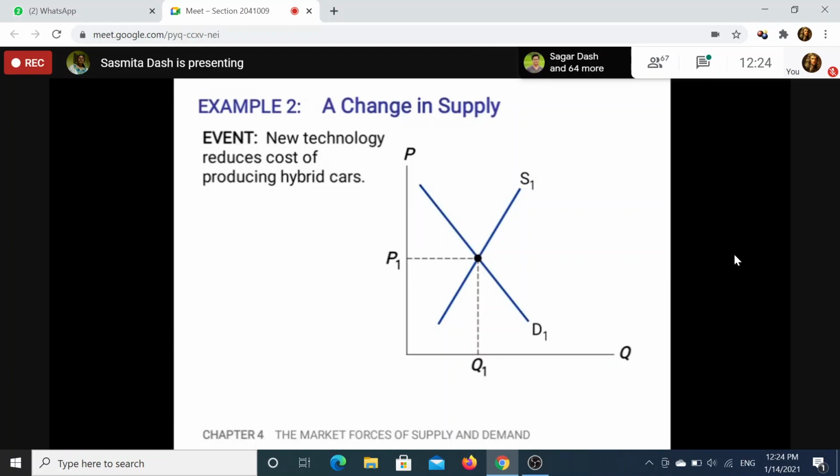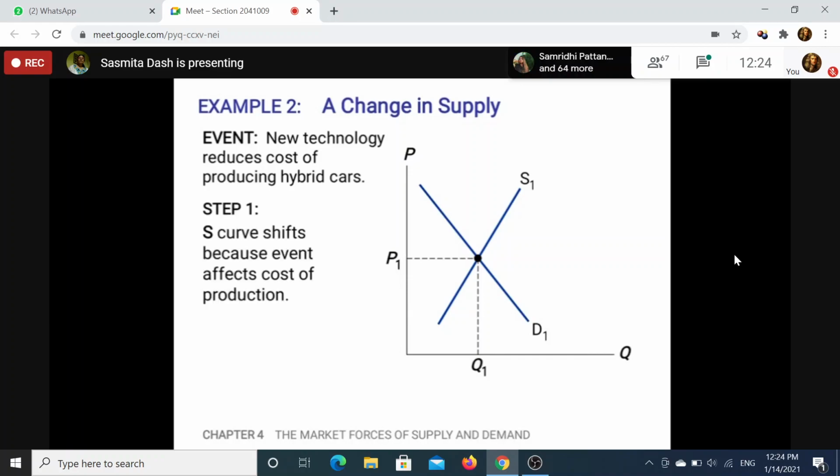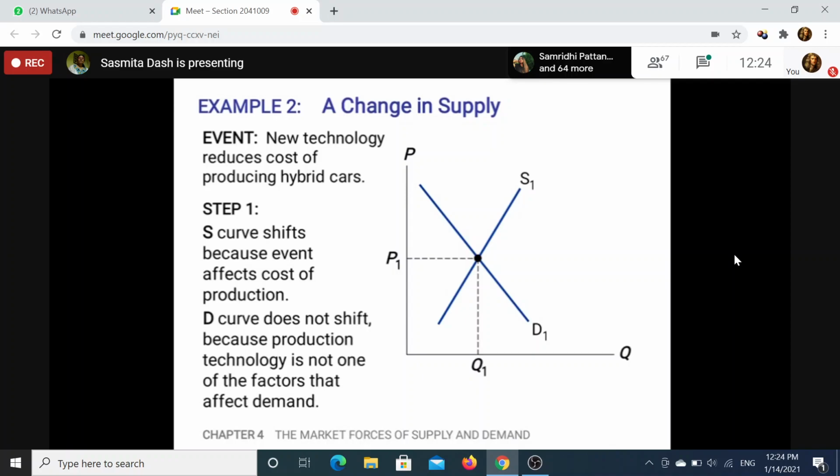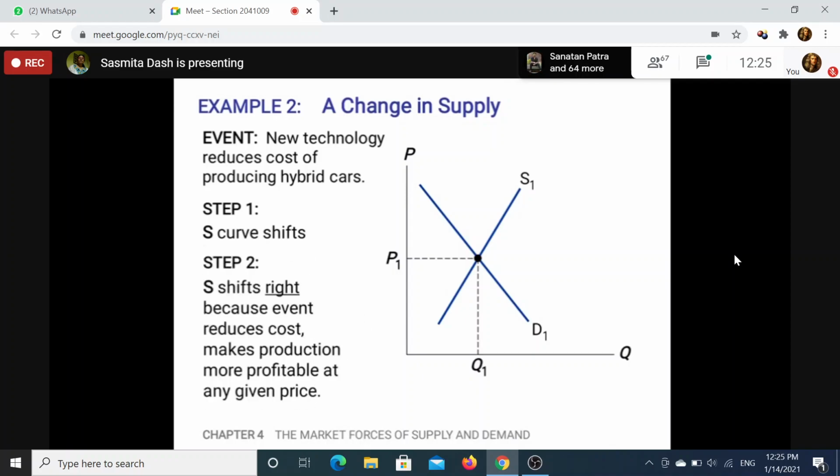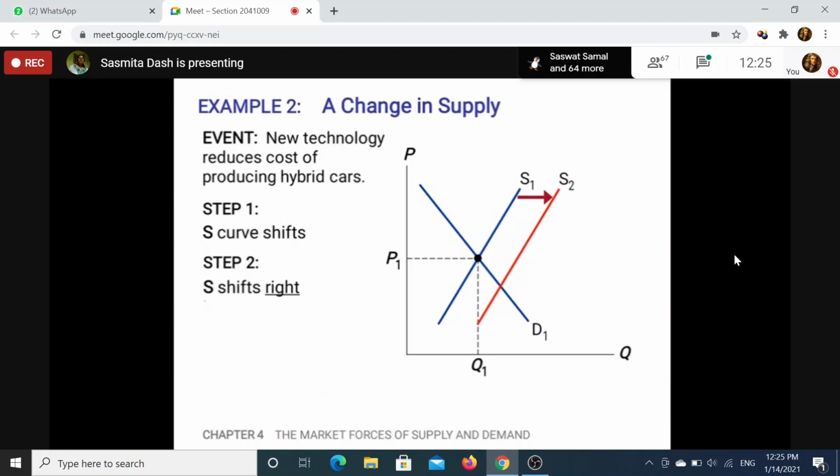That means when the cost of production reduces, there is more profit. More profit means more production, so more supply. So what will happen? The supply curve will shift rightward, because reduced cost makes production more profitable at the given price.